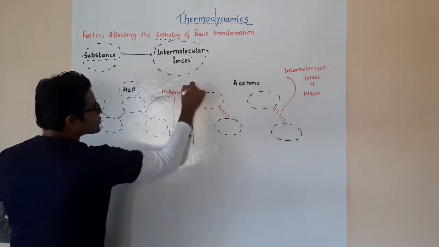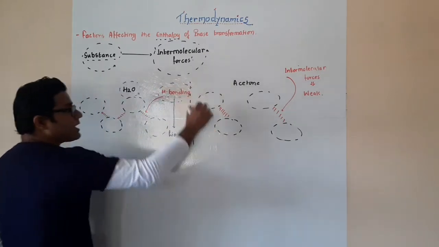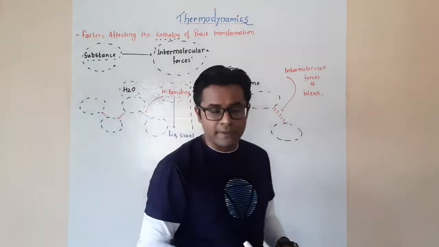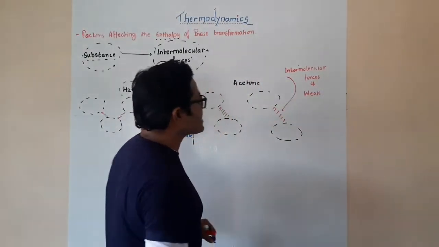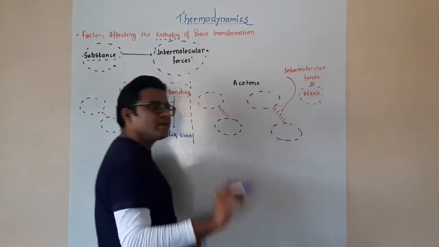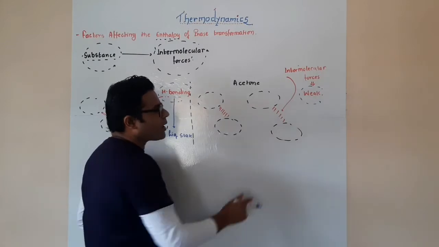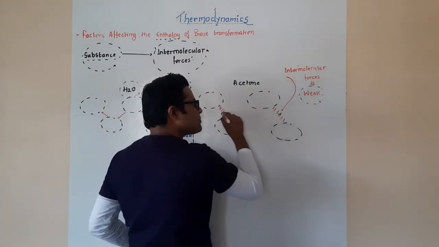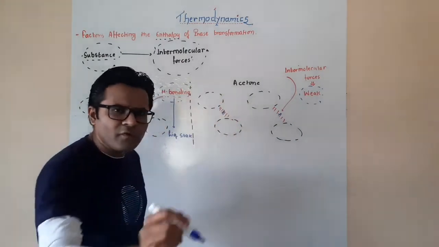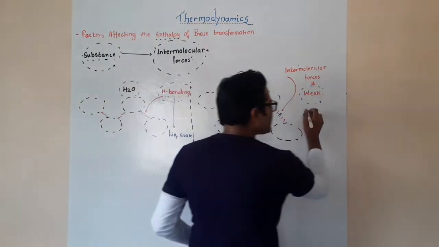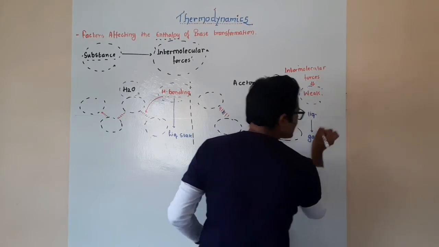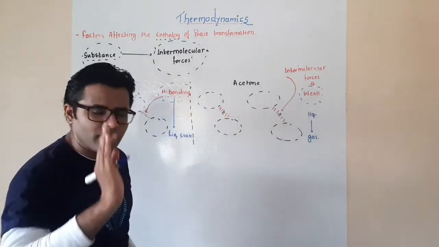These hydrogen bonds are much stronger, and they ensure that all of this water remains in its liquid state. But here, as the intermolecular forces are weaker, a small amount of energy is required to overcome these forces, and with that small amount of energy itself we can convert this acetone, which is in the liquid state, directly into its gaseous state.